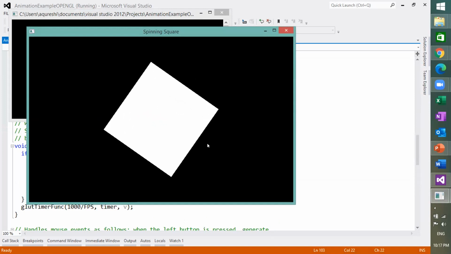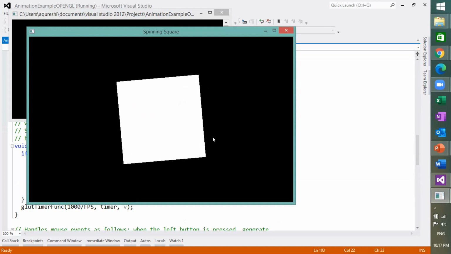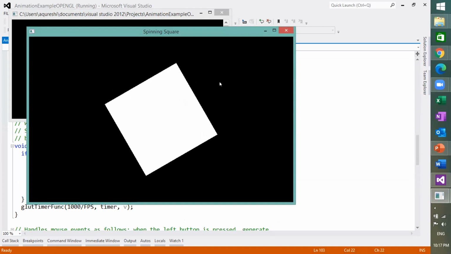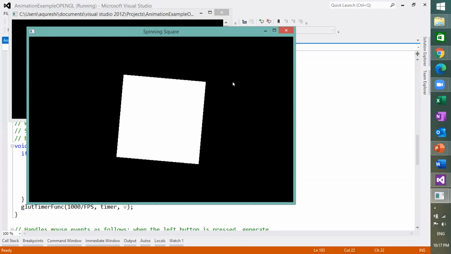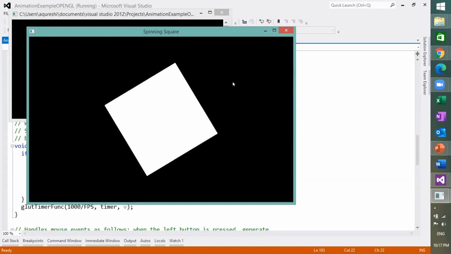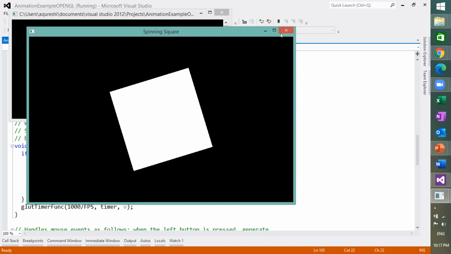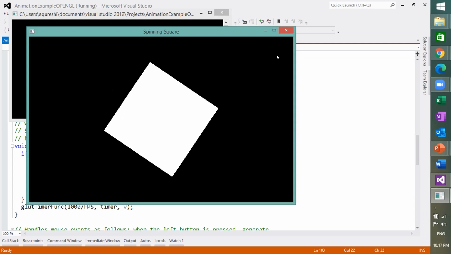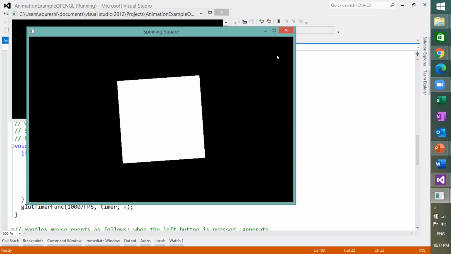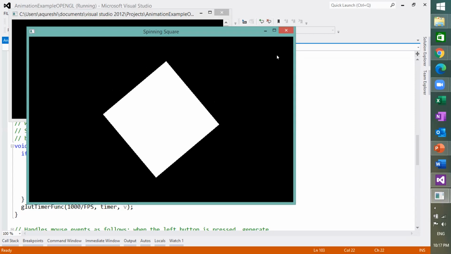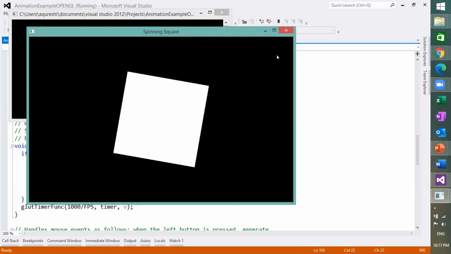First it slows down and then it automatically speeds up. So this is how we used double buffering with the help of GLUT_DOUBLE in the display mode and glutSwapBuffers.